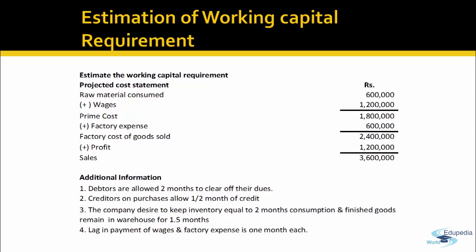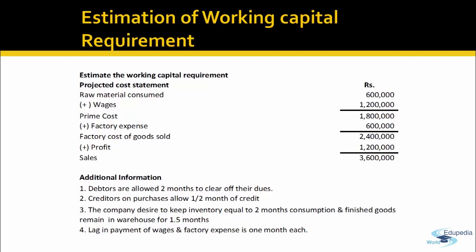Now, the company desires to keep inventory equal to 2 months consumption, and finished goods remain in the warehouse for 1.5 months. And there is also a lag in payment of wages and factory expenses of 1 month each. So the company's outflow of funds will be in inventory, in debtors, in raw material purchase, but the funds could be reduced by the lag in payment of creditors and lag in payment of wages.